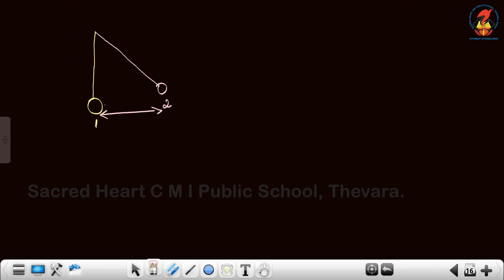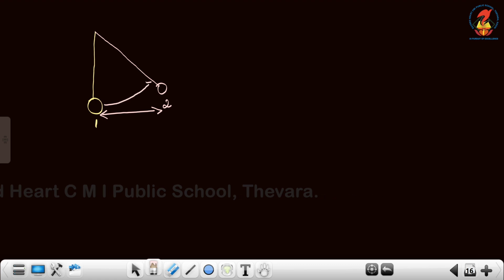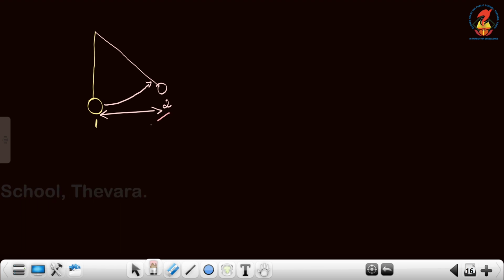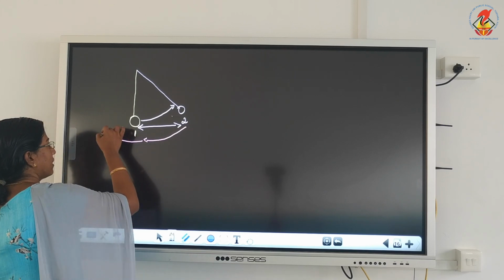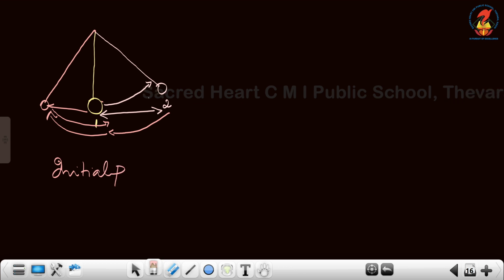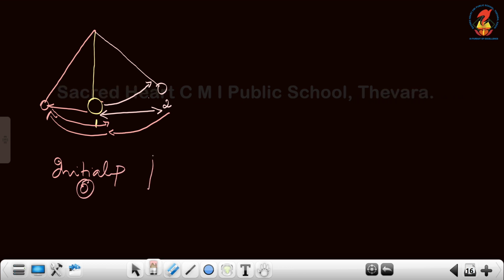So this much is the displacement of the pendulum from the initial point. As I am displacing the pendulum, it is increasing, up to the maximum value. From there, what is happening? The pendulum will try to come back to the initial point, which means the displacement is decreasing, it comes to the initial point, and it doesn't stop there. It goes to the other side, and whatever is the displacement on this side, that much maximum displacement takes place on the other side also. Then again from there, it comes back, which means the displacement from the initial point, we can call it the zero position, is increasing,